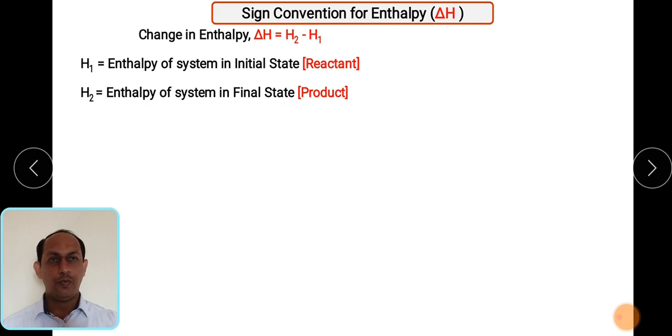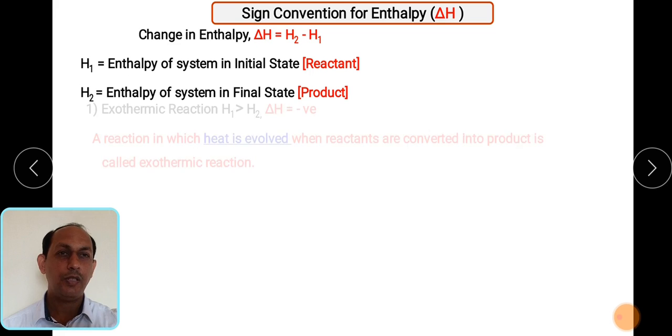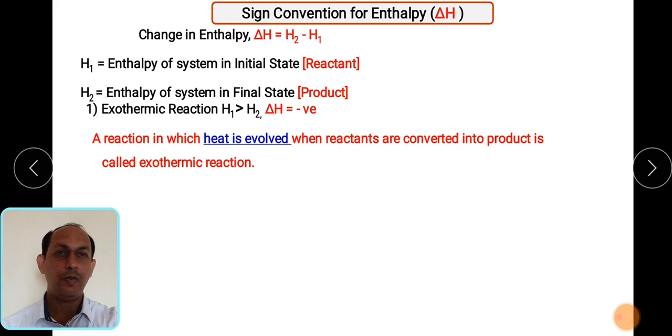Now we want to extrapolate the sign convention for the enthalpy change. As we know that delta H is equal to H2 minus H1. So suppose if you want to assign whether this particular process is exothermic. सपोज कोई भी प्रोसेस होती है उसमें हीट बाहर जाती है सिस्टम में से, या हीट बाहर से अंदर आती है, तो बेस्ड अपॉन दैट वी कैन राइट. As we know that in the exothermic reaction, the value of H1 will be greater than H2. So in that case delta H will be negative.